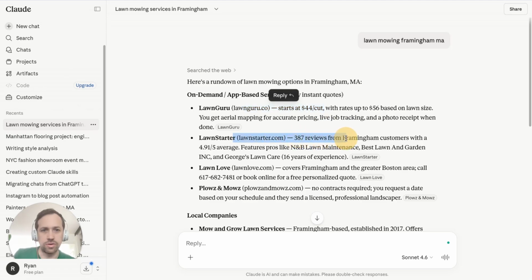Lawn Starter, 387 reviews, featured in this. Yeah, these don't seem like local companies. They just seem like apps that sub it out, maybe, or they sell the leads. Lawn Love, free personalized quote. Plows and Mows. This one might be more local. I don't know, I'm not sure.